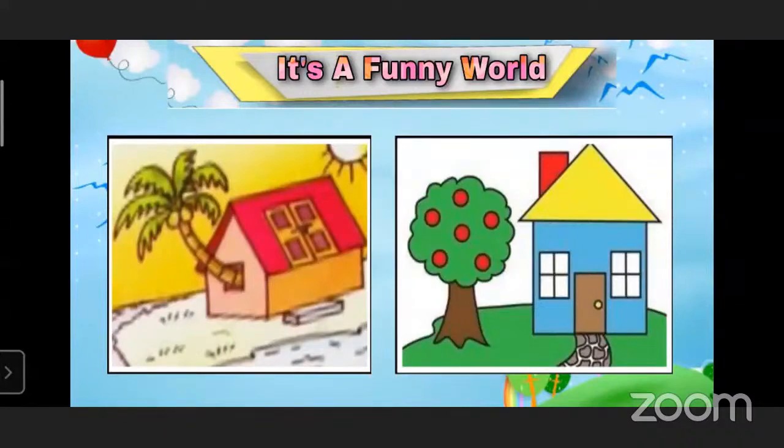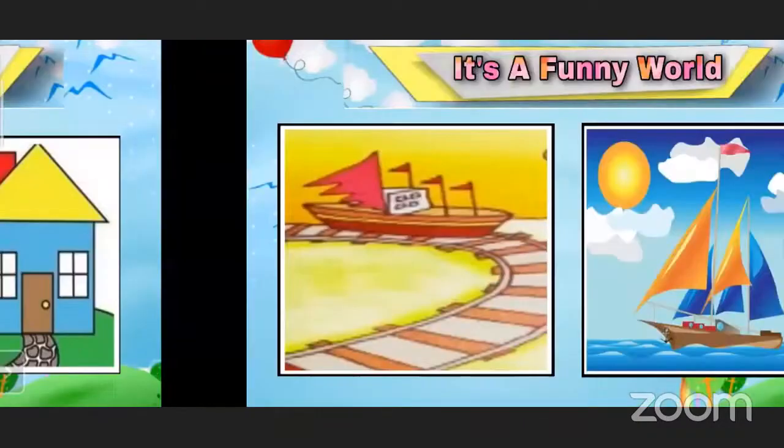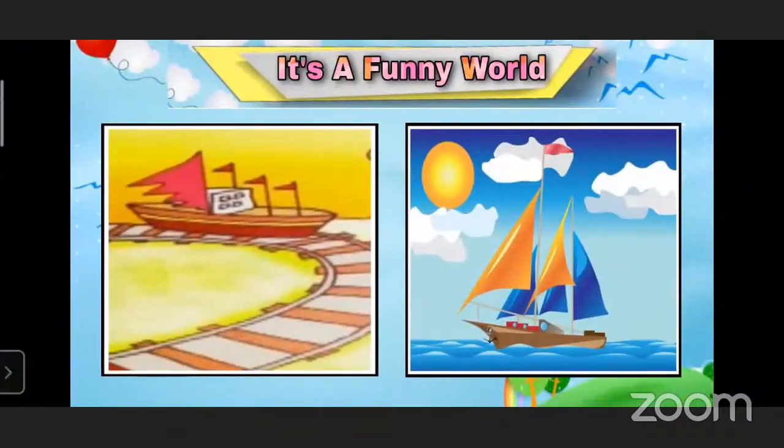In the first picture, the tree is planted inside the house and the door is placed on the roof. So how can a person come out of the house? But in the real world, the tree is beside the house and the door is placed on the floor. Okay? Yes, teacher. Okay, this is the next picture.